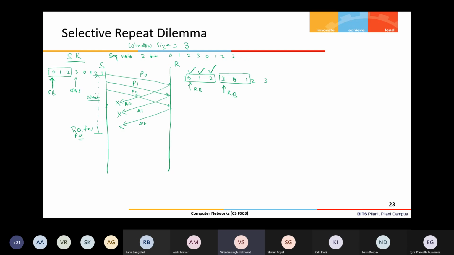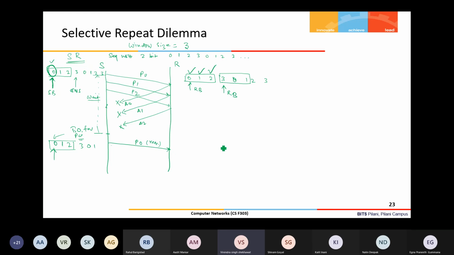So what will happen? The timer for P0 expires, so this packet P0 will be retransmitted. I'm writing here 0, 1, 2, 3, 0, 1. Its window is here and the timer expired for this, so this P0 will be retransmitted.